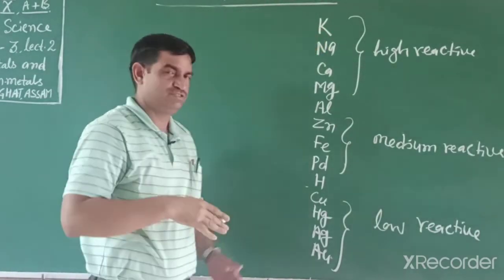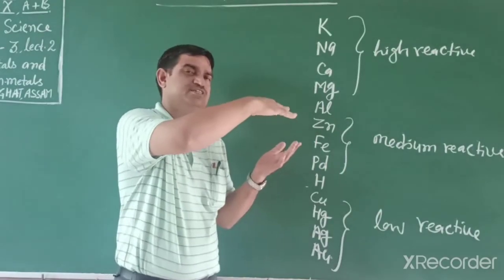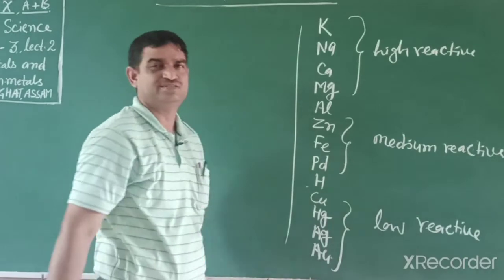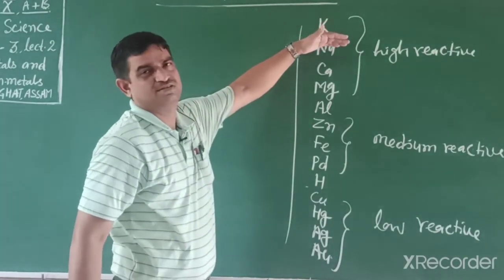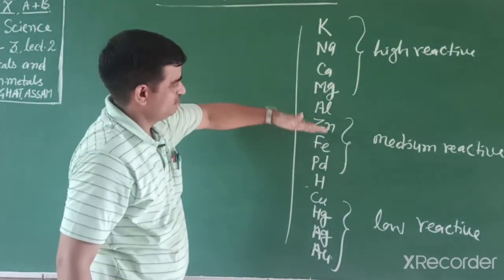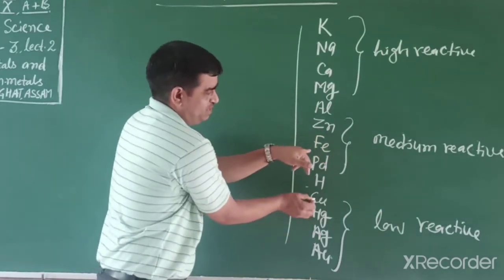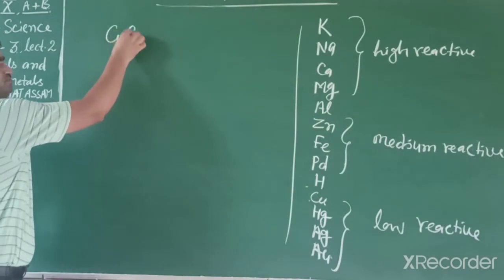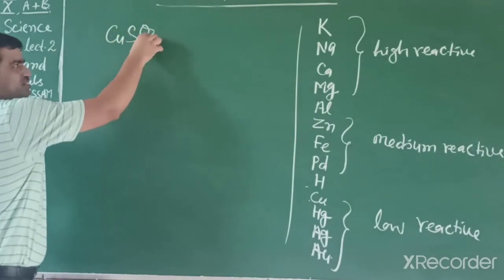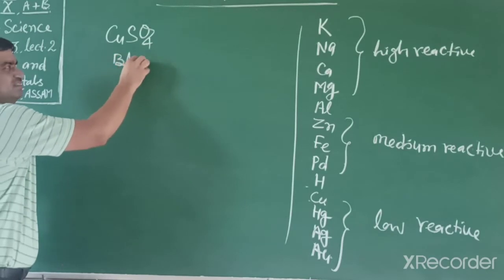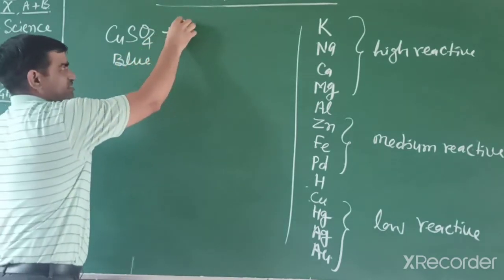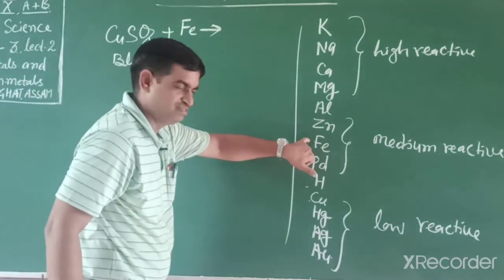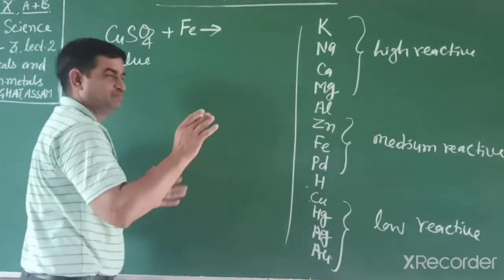So students, an upper element can displace a lower element. You should remember this reactivity series. It means iron is on the upper side and copper is on the lower side. So when we write the reaction, copper sulfate, blue color, reacts with iron. Iron is on the upper side, copper is on the lower side, so displacement occurs.